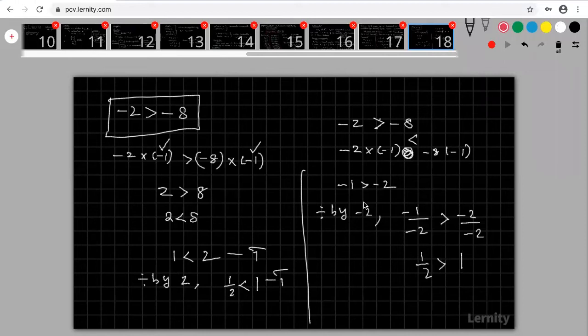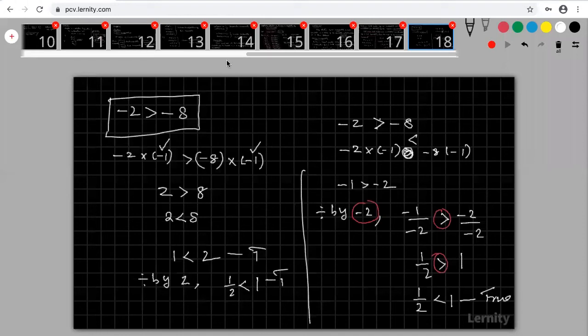That means if you multiply or divide by a negative number, I divided by minus 2, so by a negative number I am dividing. When you divide, you have to reverse the inequality. Then only it will be true: 1 by 2 less than 1. Now this is true. Are you okay? Are you clear?